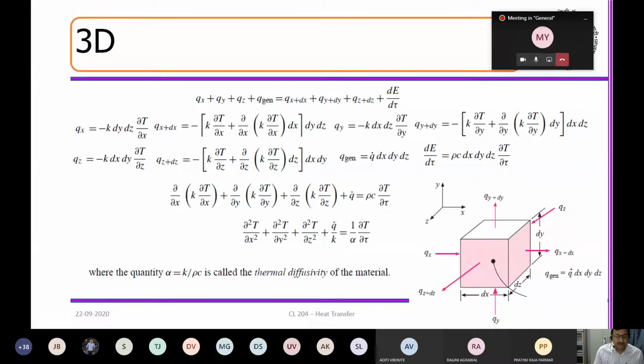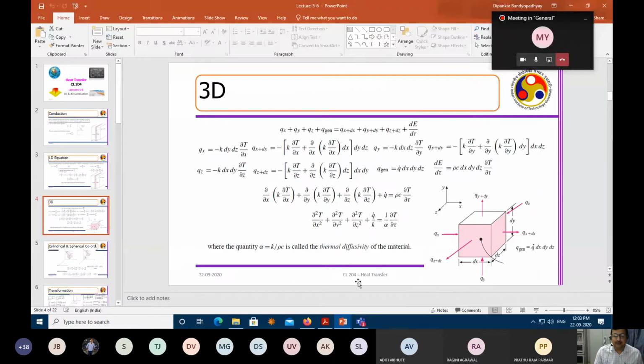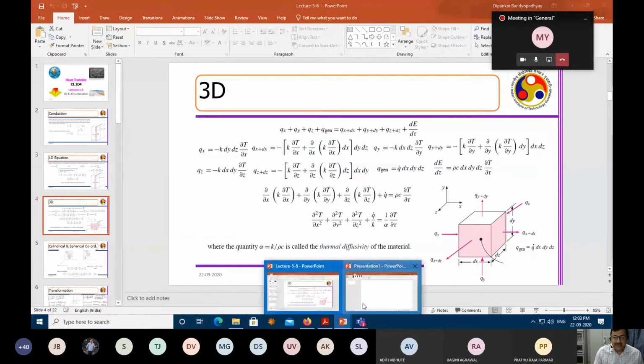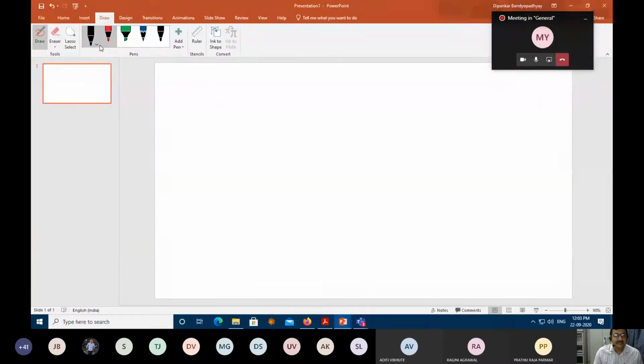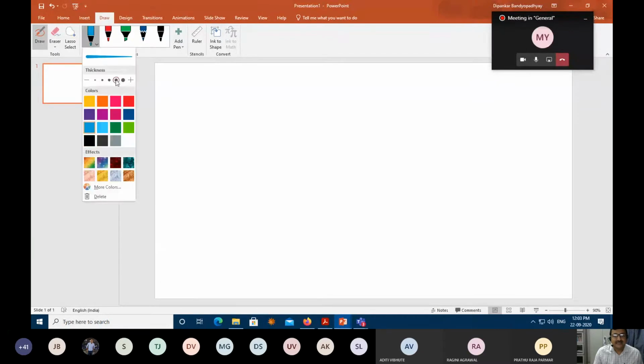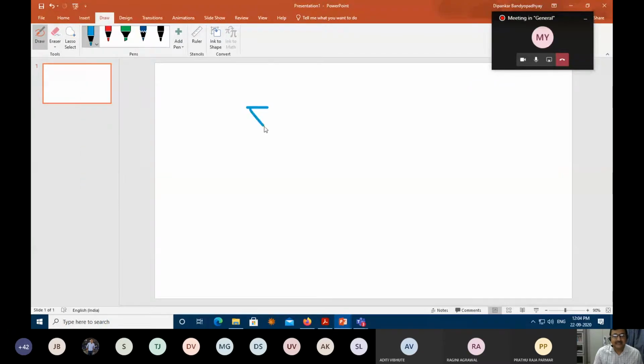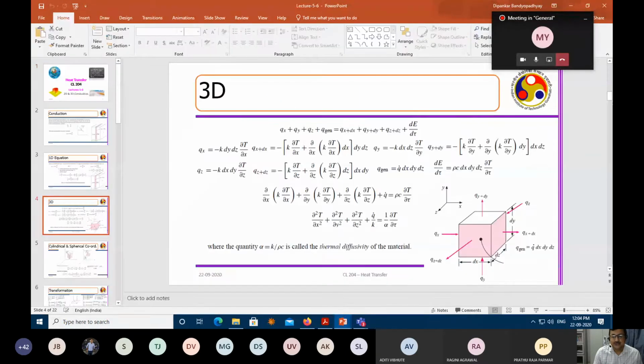Remember, up to this point, we did not add any flow. So this equation you can write as what? As we have studied in the vector, you can write it as, suppose, del squared, the Laplacian del squared T, plus the term q by k, equal to 1 by alpha del T by del tau.